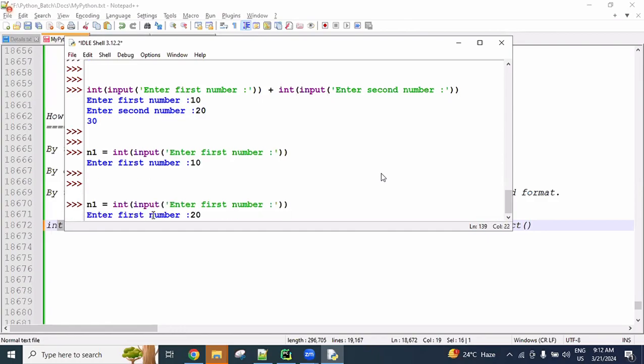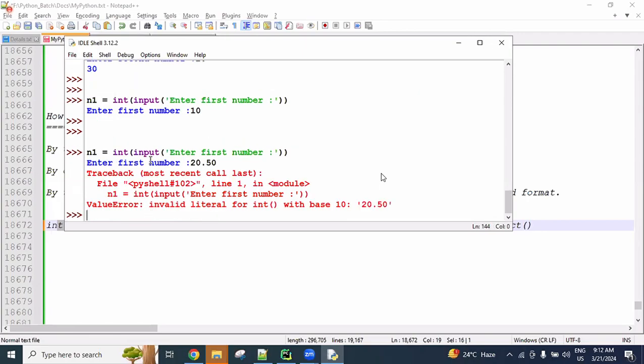Now I'm entering a float value here, 20.50. This floating value I'm trying to convert into int, and then we get an error. Converting a floating value into int is not possible. For example, a float is like a 2-liter water bottle containing 2 liters of water, and int is like a 1-liter water bottle.